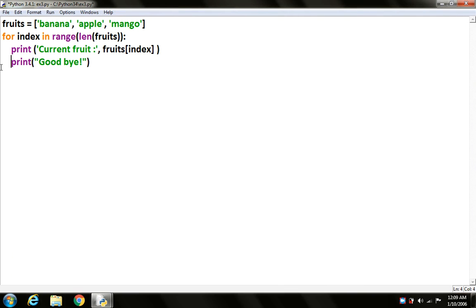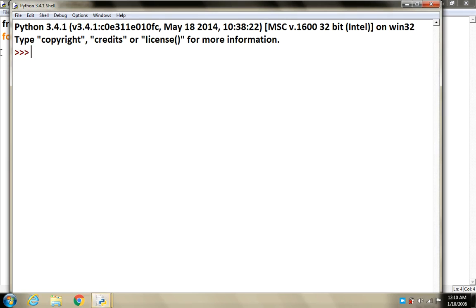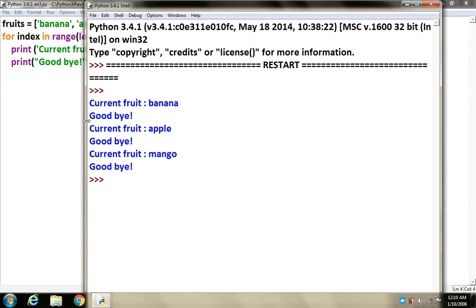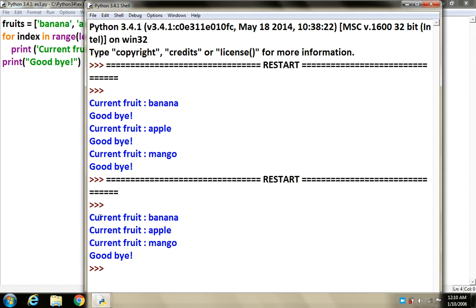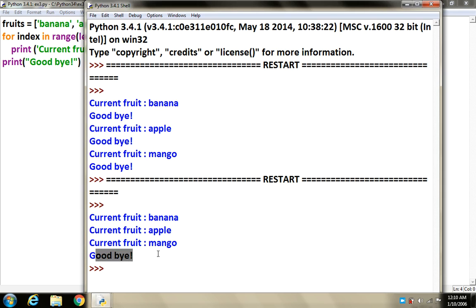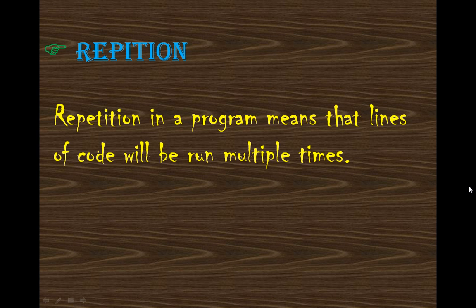If I put it here, then what will it do? It will repeat goodbye. First iteration banana, goodbye. Second iteration apple, goodbye. Third iteration mango, goodbye. But what I have done is put it outside the for loop. First it will execute your for loop, and after the for loop finishes, it comes out of the loop and prints your bye. So I think this concept of iteration is clear to you.